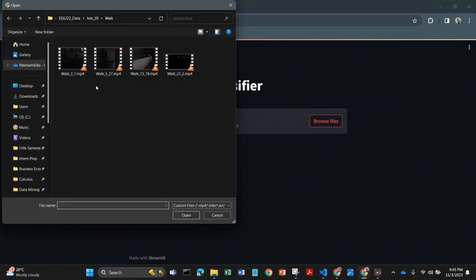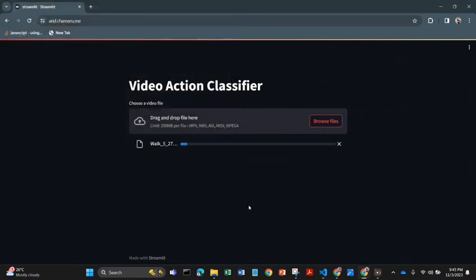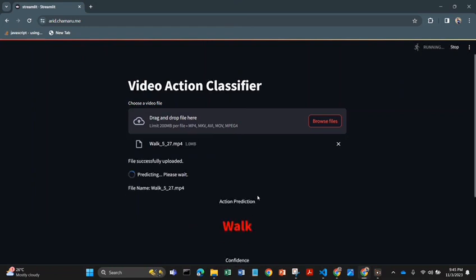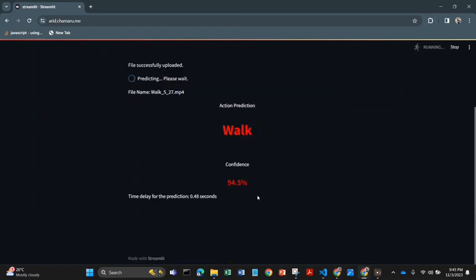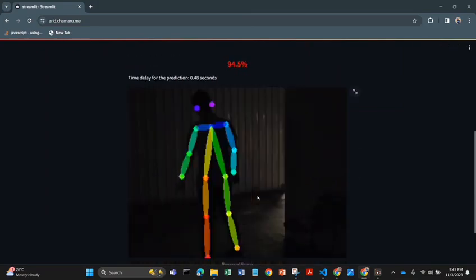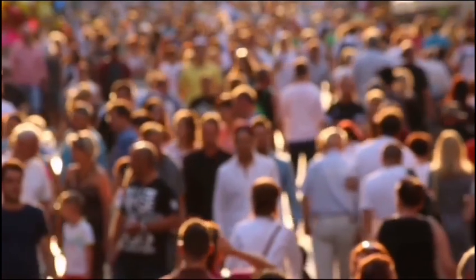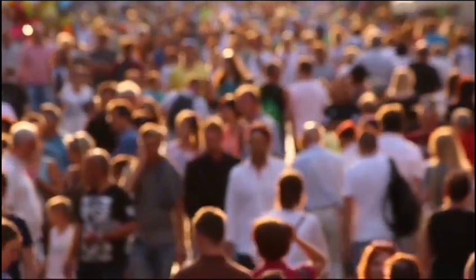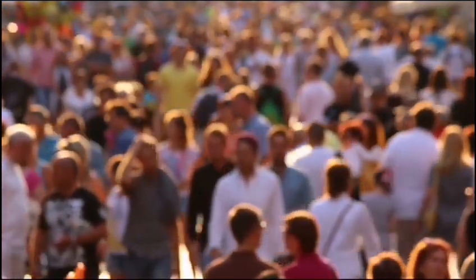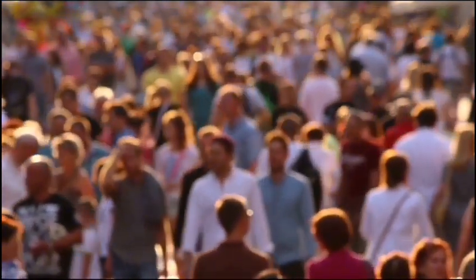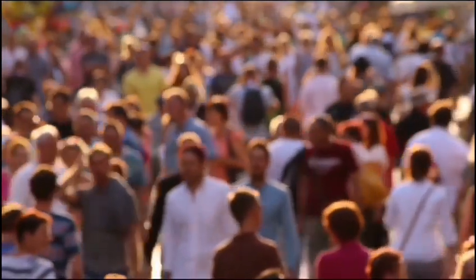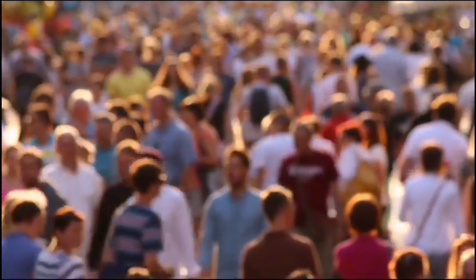This is a demonstration of post-processing and action detection of a human walking. We can see the detection of human action with the confidence of the prediction, and also we can view the OpenPose keypoint image showing the action. When doing the project, we encountered issues with computational power and issues related to limited dataset having data shift. But overall, we got the experience of a complete data science project.